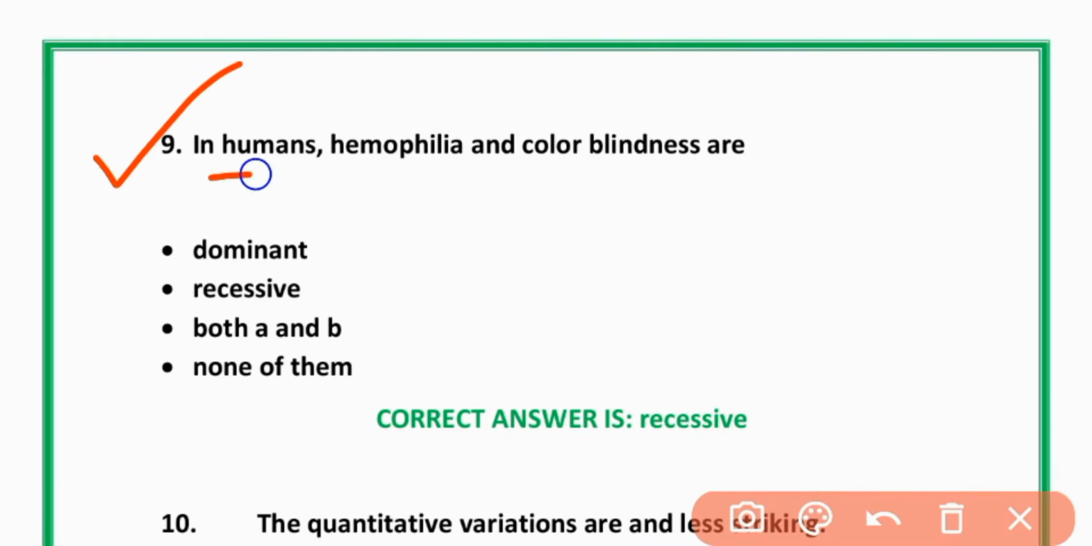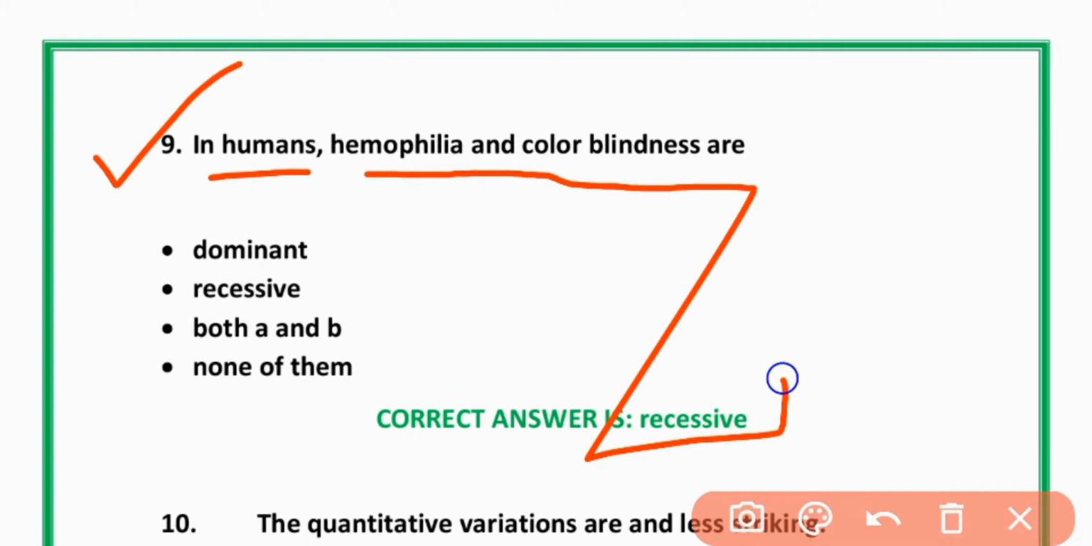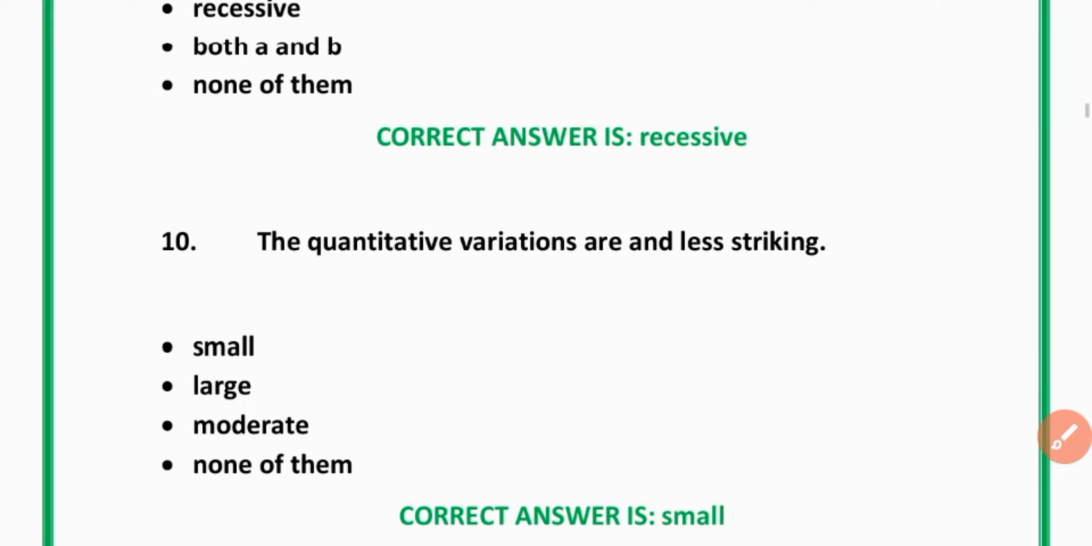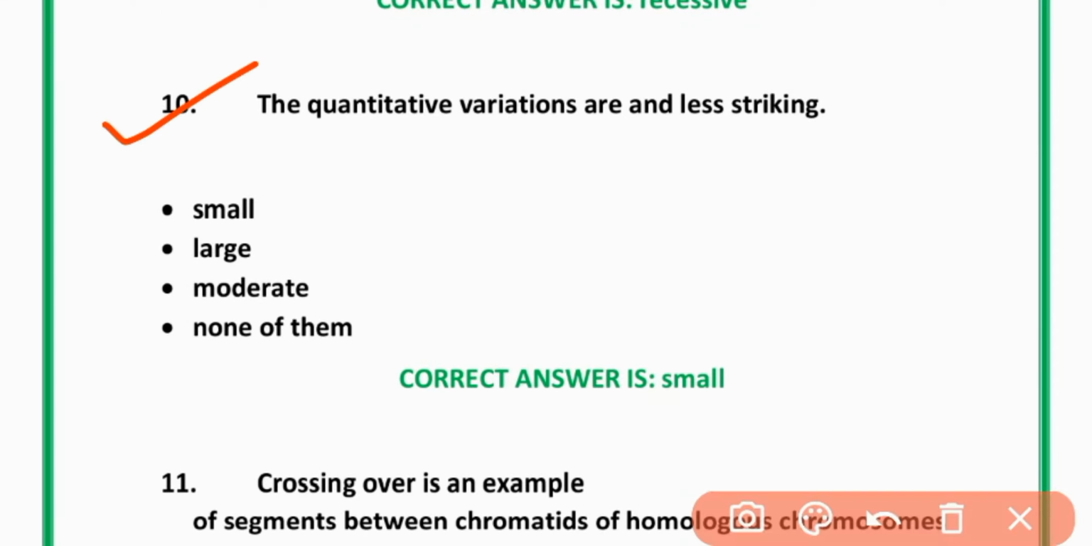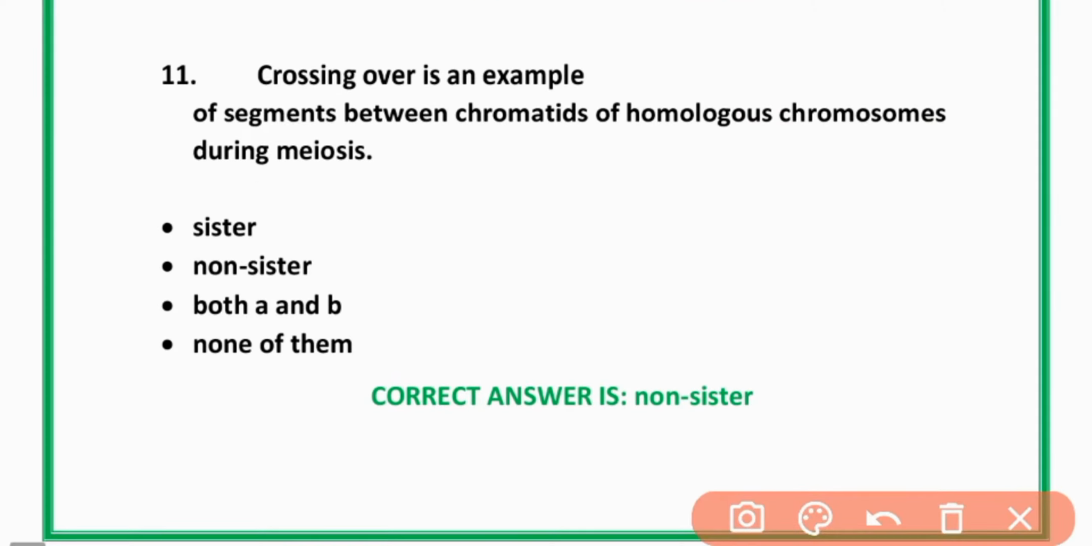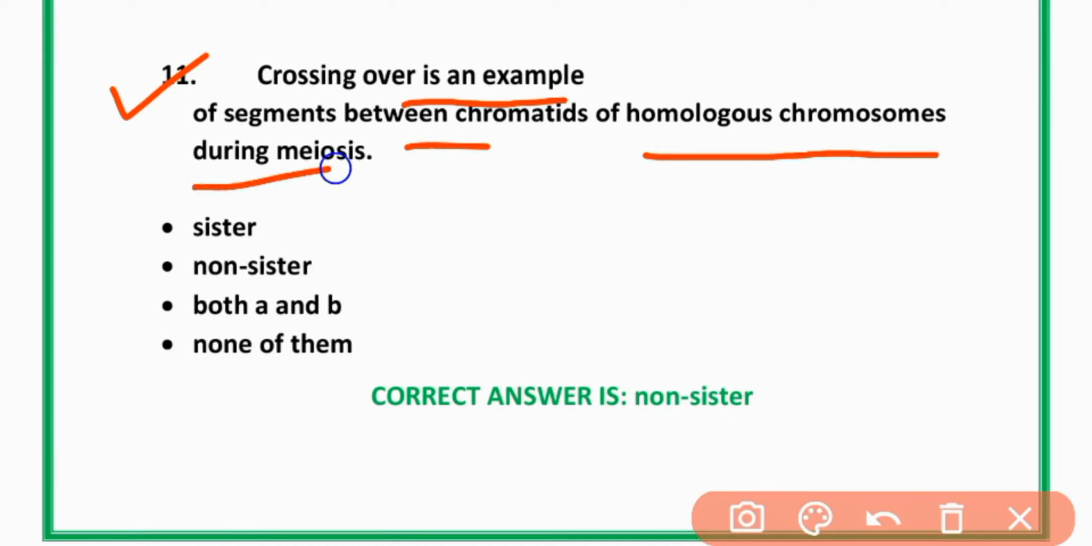MCQs number 9. In humans, hemophilia and color blindness are recessive. MCQs number 10. The quantitative variations are small and less striking. Option A is correct. 11. Crossing over is exchange of segments between chromatids of homologous chromosomes during meiosis. Non-sister chromatids.